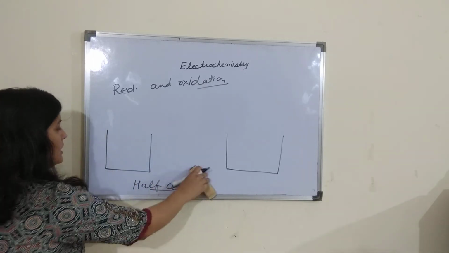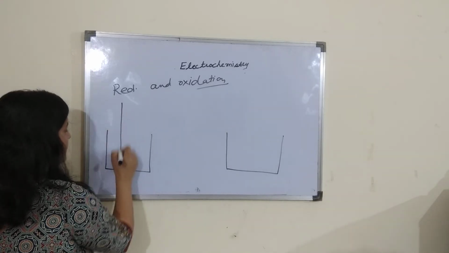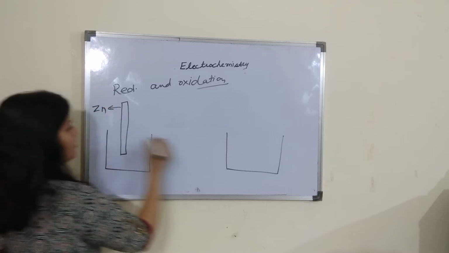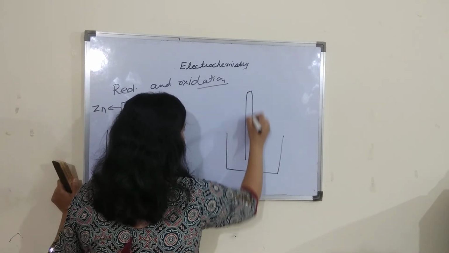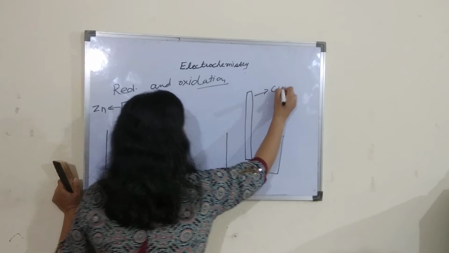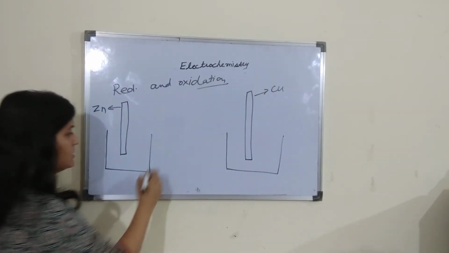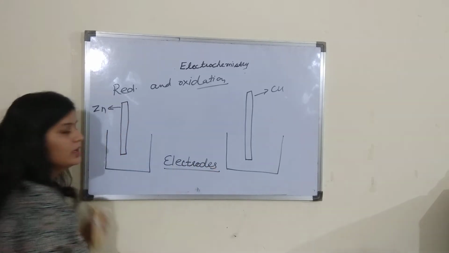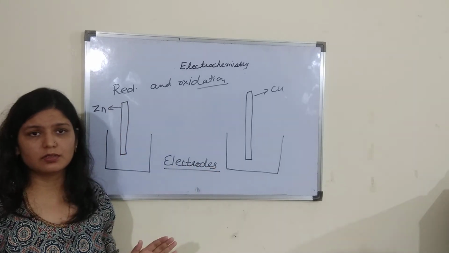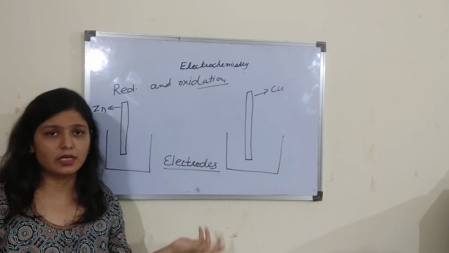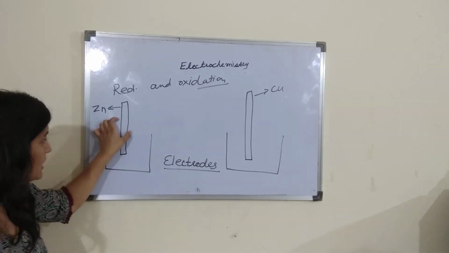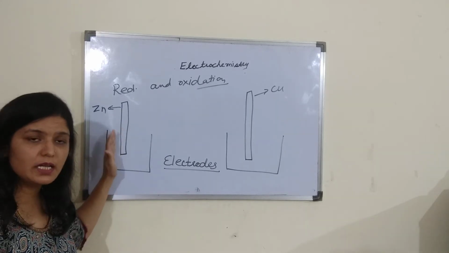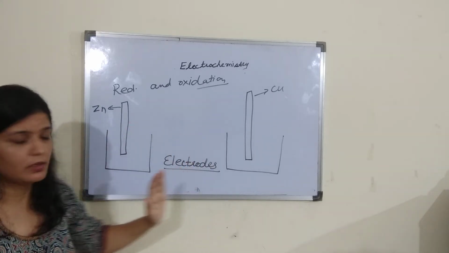On the left side, he used a zinc electrode, and on the right side he used a copper electrode. Now the question arises, what are electrodes? Electrodes are simply metal rods that are used for carrying out reduction and oxidation. So these were the two metal electrodes that Daniell used. On the left side he kept zinc, on the right side he kept copper.